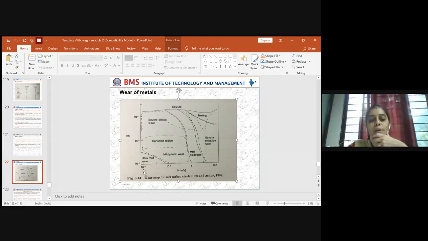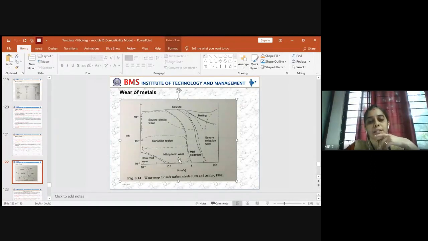At the lower value of the sliding speed and the lower value of the pressure applied across the contact, usually we have a very mild wear. So this region is associated with very mild wear. As the sliding speed and the pressure across the contact increase, the mild wear reaches the region of mild plastic wear.